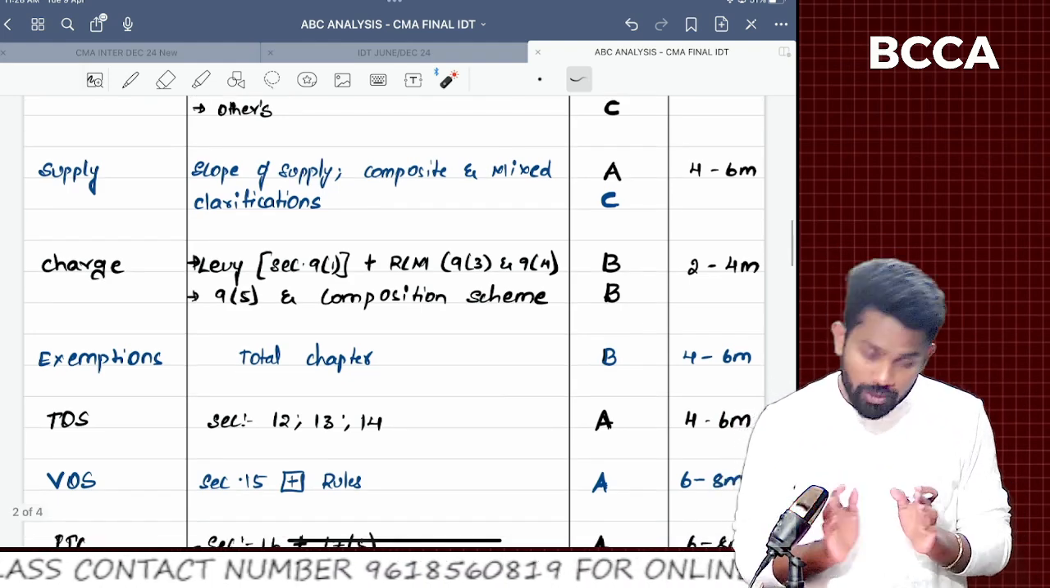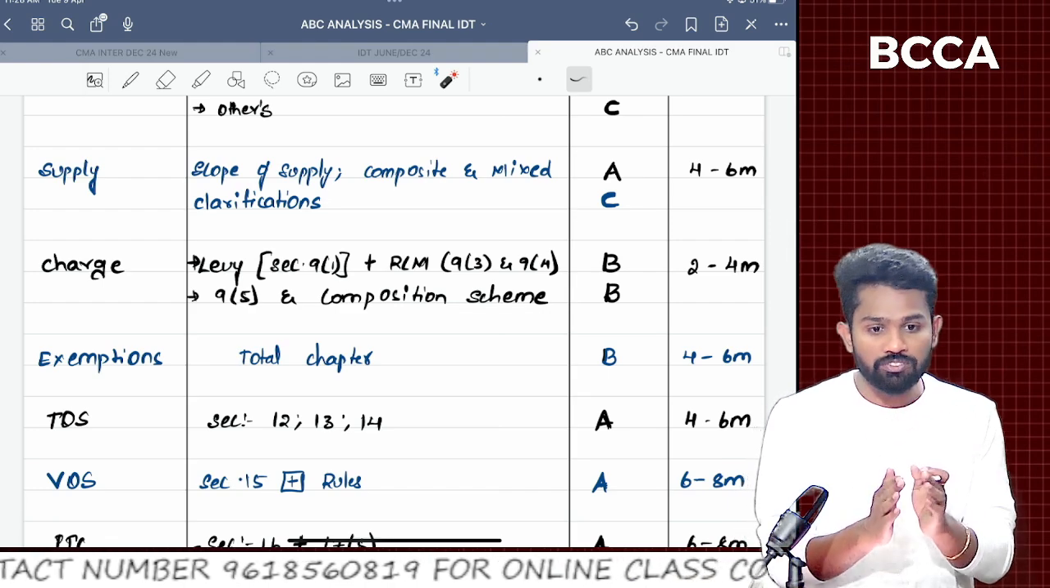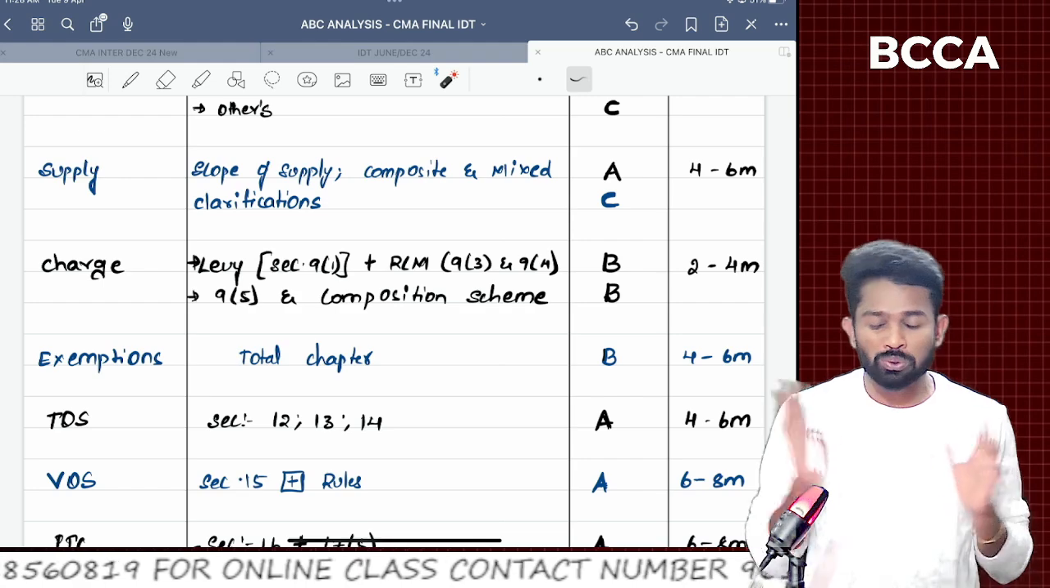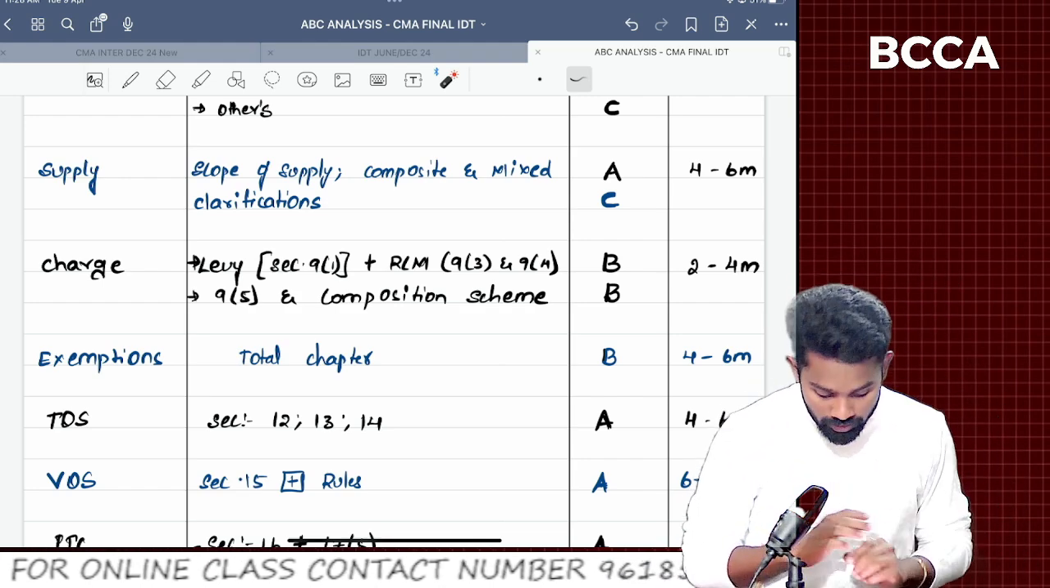The recent amendments, the recent clarifications, you keep an eye on them, but the past clarifications, you need not focus much on them. Next, charge.